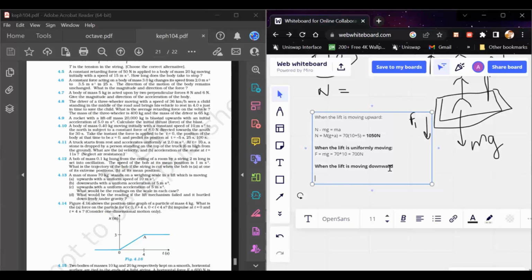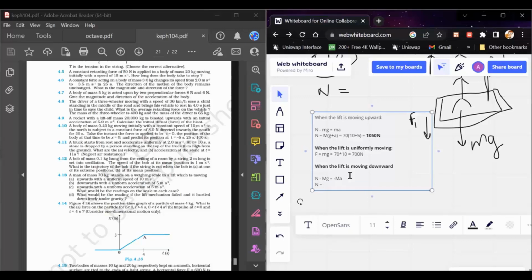So N minus mg equals minus m into a. Why have we written minus ma? Because if we consider the upward direction to be positive, then gravity acts downward, so it has a minus sign, and the net acceleration is also downward. So N equals m times (g minus a), which is 70 into (10 minus 5), equal to 350 Newton.